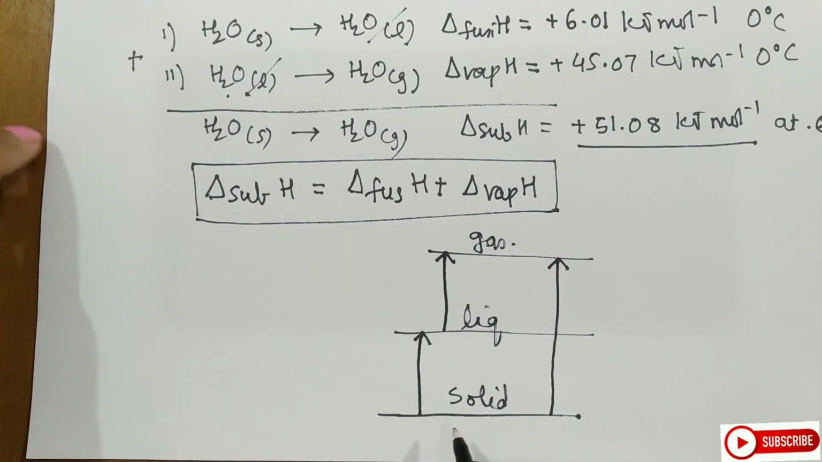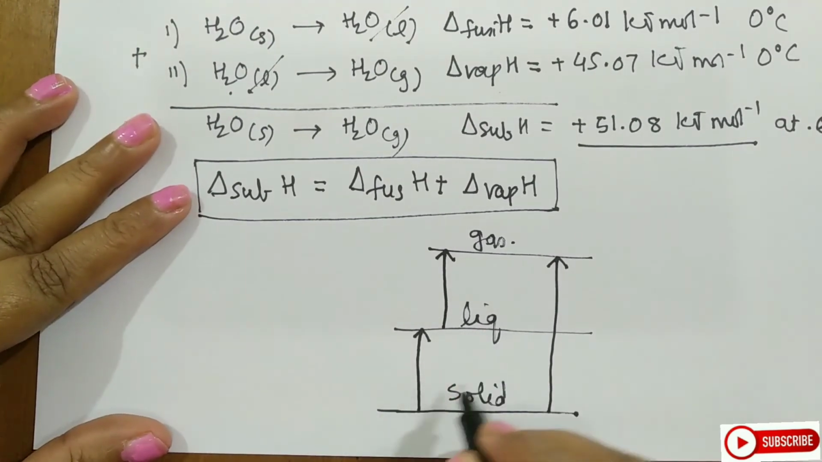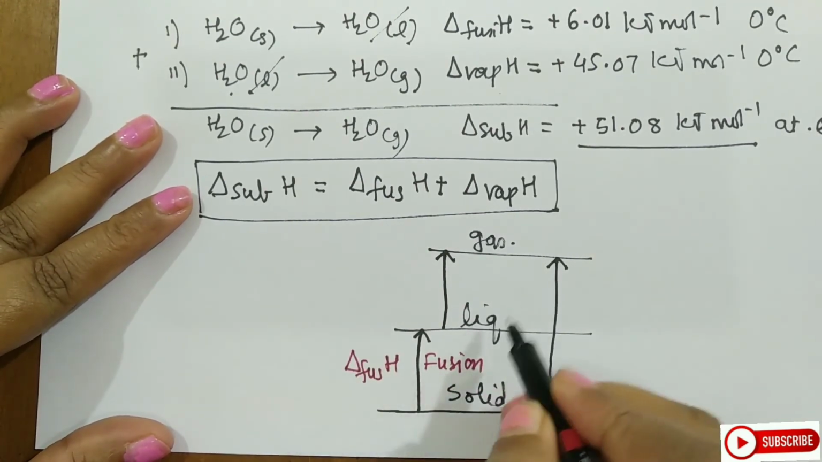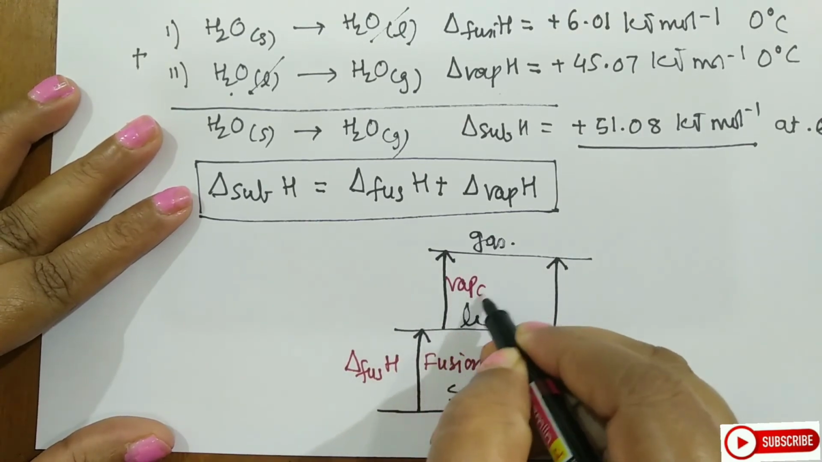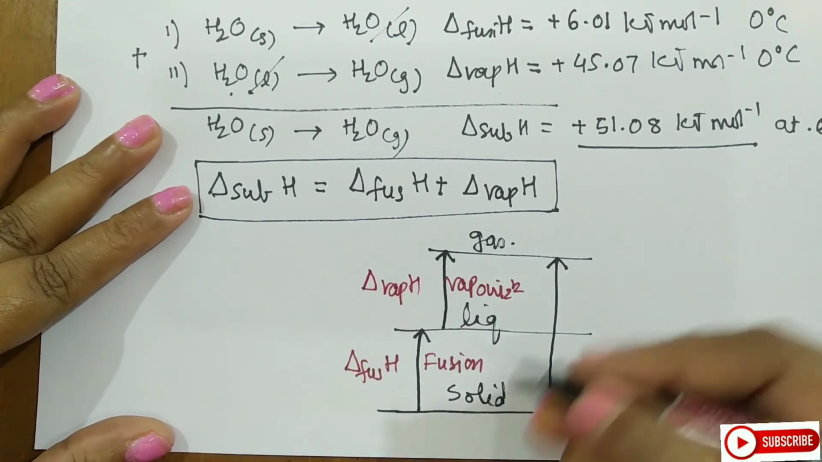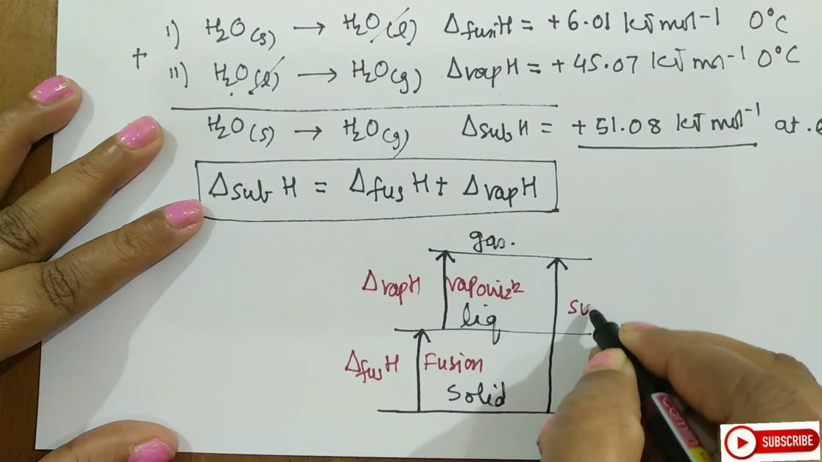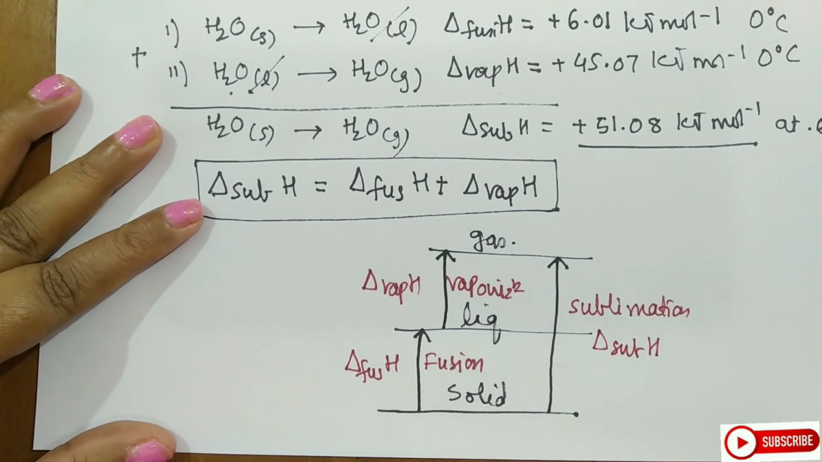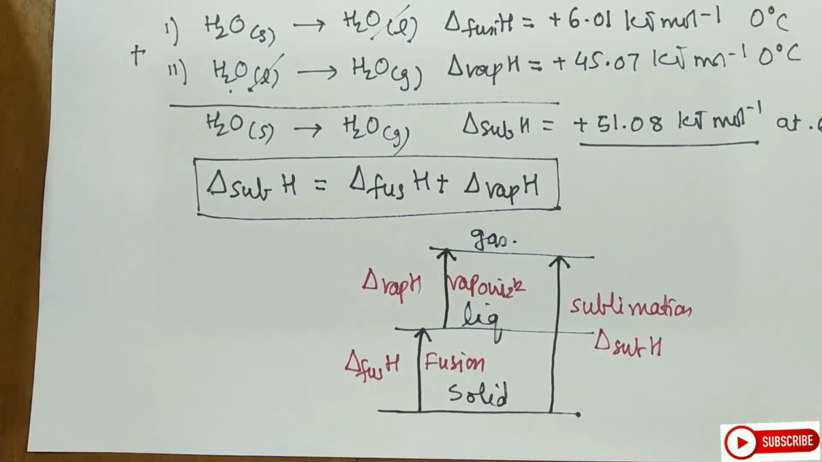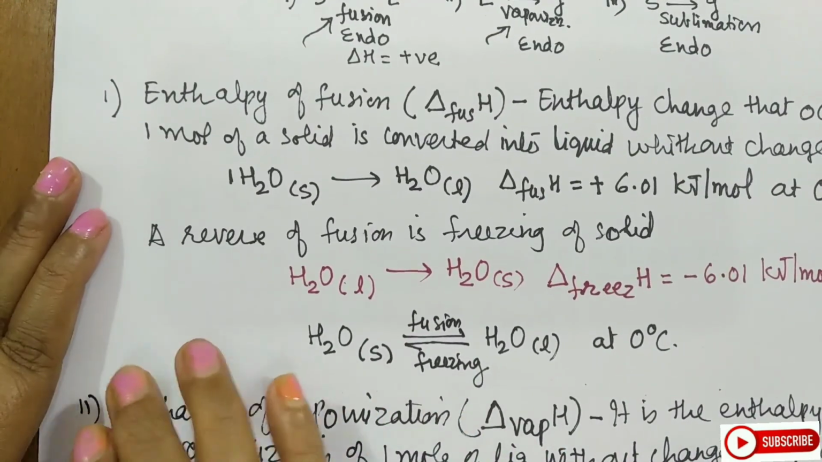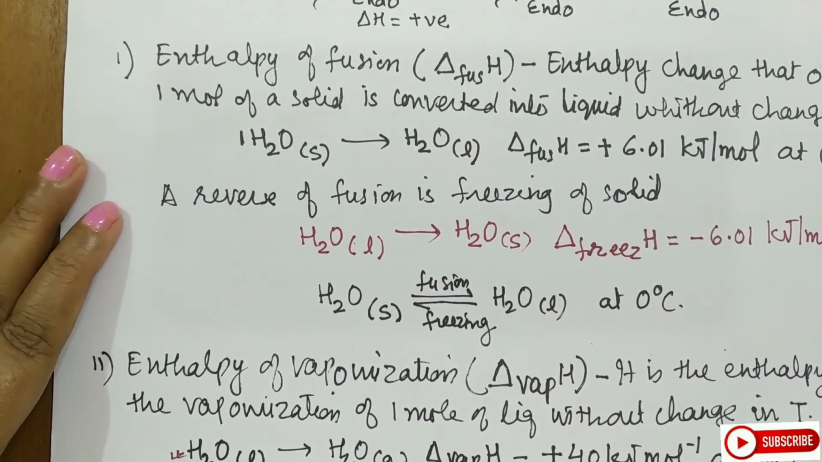When it goes from solid to liquid, you call this fusion, so it will be delta fusion enthalpy. When it is liquid to gas, you call it vaporization, so it will be delta vaporization. And when it is from solid to gas directly, this is sublimation, that is delta sublimation here. So this is all about the enthalpy of phase transitions. I hope you have understood the sign conventions we have used and what type of reactions they are: enthalpy of fusion, enthalpy of vaporization, and enthalpy of sublimation.